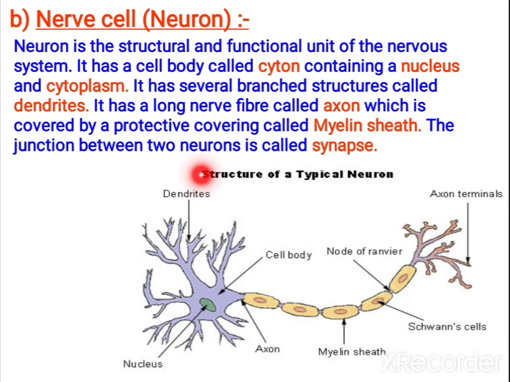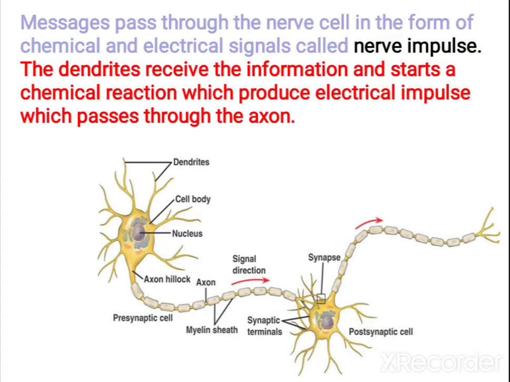The junction between two neurons, you call that synapse. So the neuron has to be continuous. Now we are studying regarding one neuron, and other neuron will be attached along with that. Continuously it forms the chain of the neuron. The contact between two neurons, that is junction between two neurons, you call synapse. See here, it is the synapse.